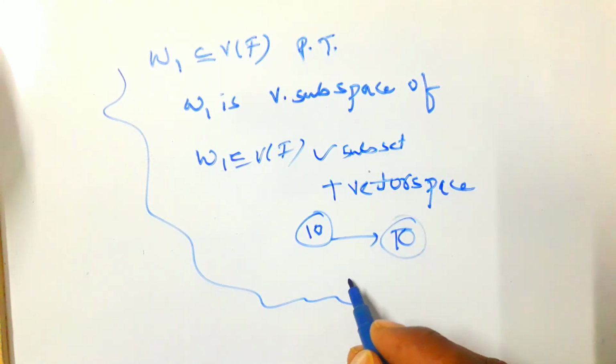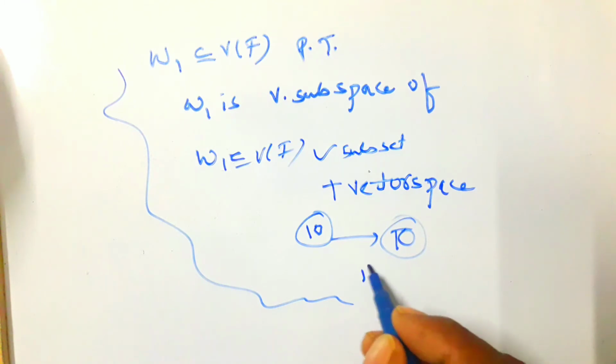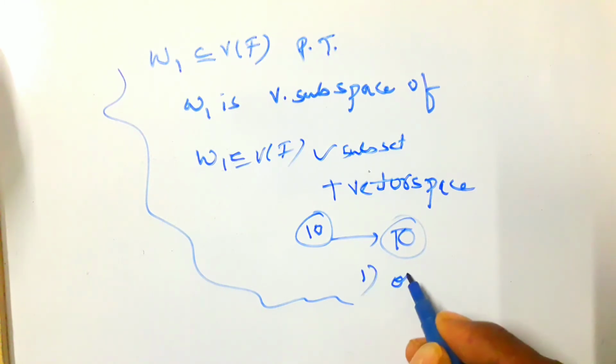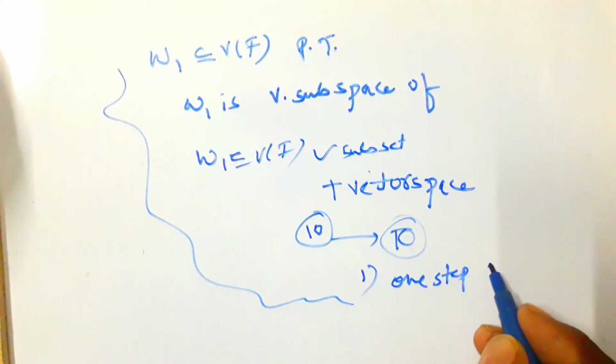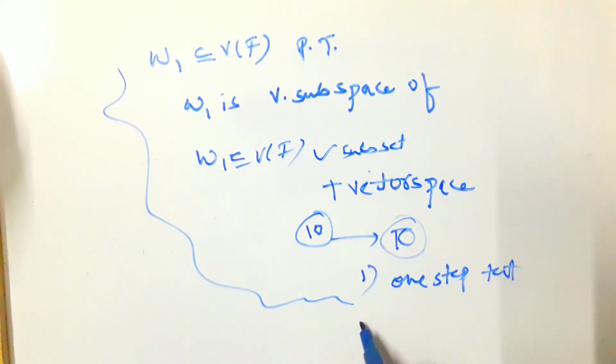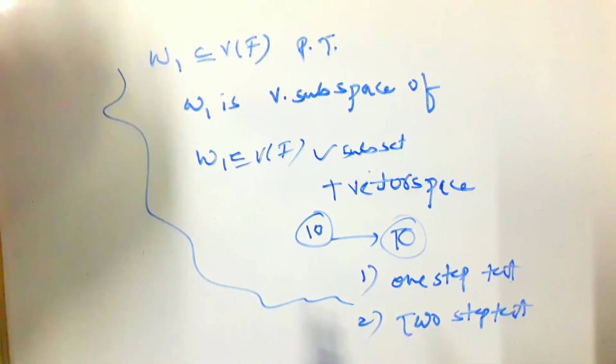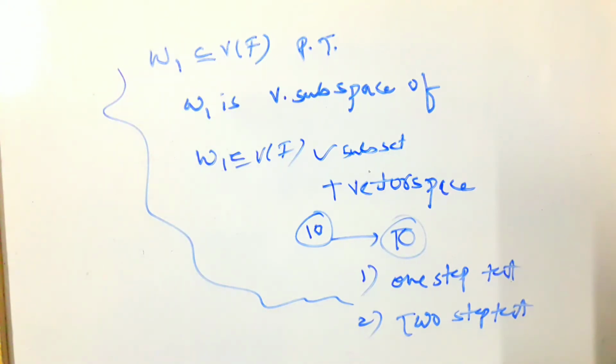we have two theorems. First one is the one step test. Second one is the two step test. Just like in group theory we have the subgroup test, in the same way here also we have the subspace test, but here we have two tests. First one is the one step test, second one is the two step test. Now we will see what the one step test is and what the two step test is. Okay, let's go to the topic.